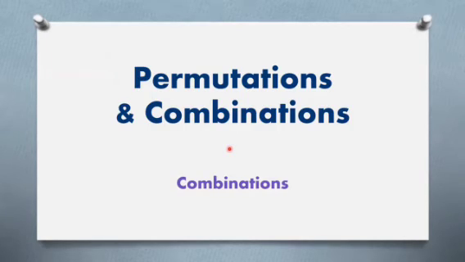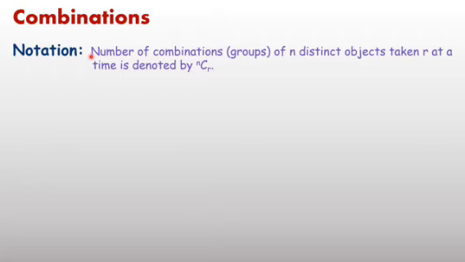Now the next topic in this chapter, permutations and combinations, is combinations. Here first you should know the meaning of combinations. I just want to take one example to explain it. The notation for combinations: the number of combinations, or number of groups, of n distinct objects taken r at a time is denoted by nCr. nPr means the number of permutations or number of arrangements, and nCr means the number of combinations.